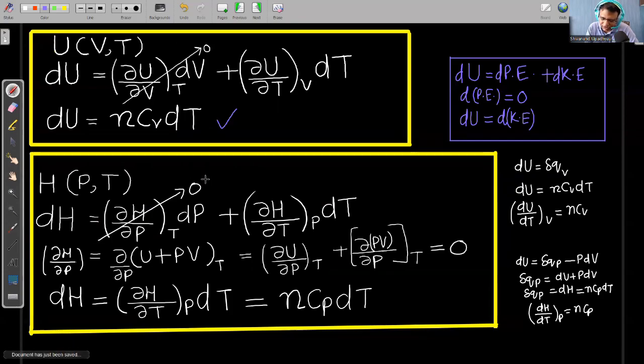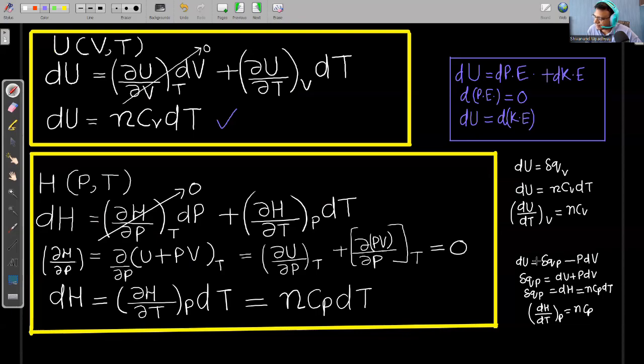In the same way, we have proved here that net change in enthalpy for an ideal gas is equal to the partial change in enthalpy with respect to temperature when pressure is constant, into dT. Now, by using the first law of thermodynamics, change in internal energy is equal to exchange of heat energy and exchange of work energy. So this is expansion compression work. Work is equal to minus P external into dV. Since pressure is constant, P external is equal to pressure of the system. So dU is equal to dQp minus PdV.